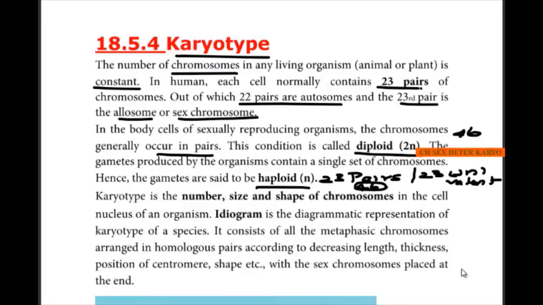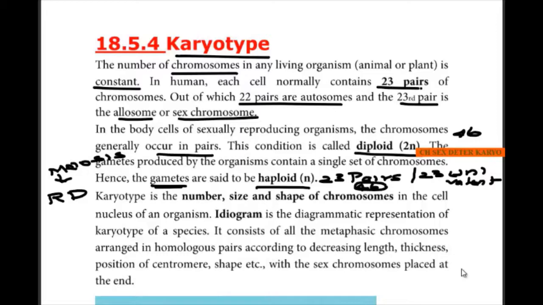Last year you might have studied a division called meiosis, or we can say a reduction division. In reduction division, a diploid becomes a haploid because of meiosis, that is during the formation of gametes, the 23 pairs become 23 univalent, or 46 chromosomes become 23 chromosomes.